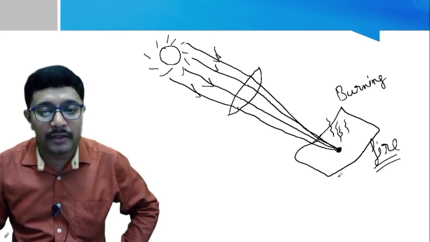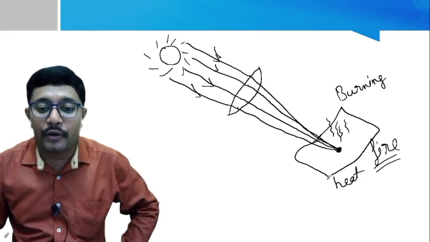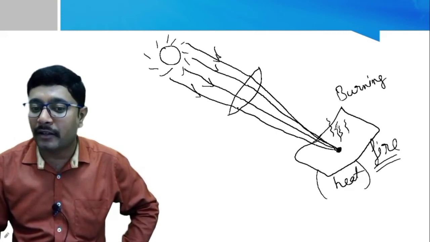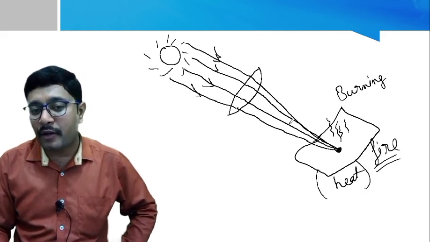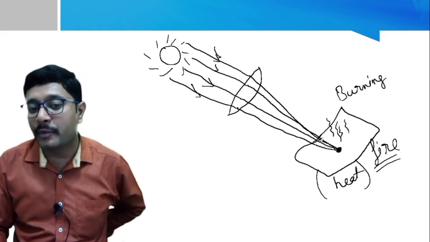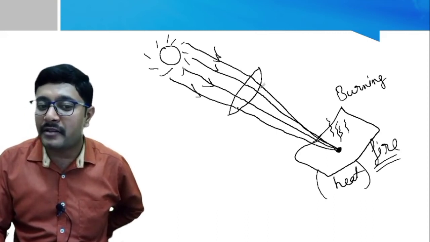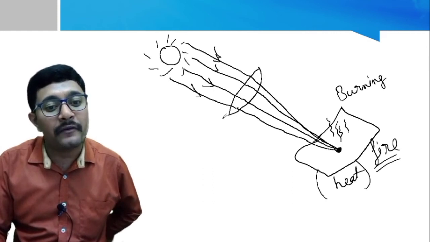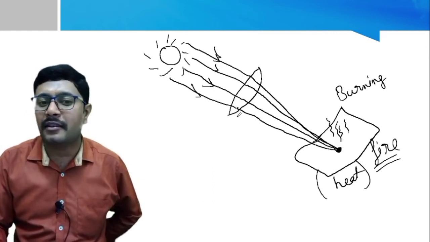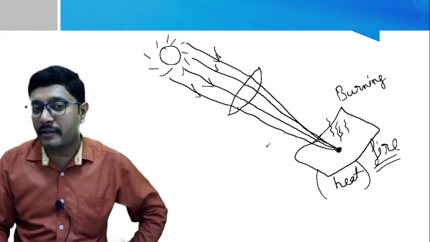For that reason heat is produced, and due to this heat the paper catches fire. So I think you can remember this activity. In the spherical mirror activities, instead of this lens, we used a concave mirror. Now here we are using a convex lens, that's all, but the activity remains the same, right?